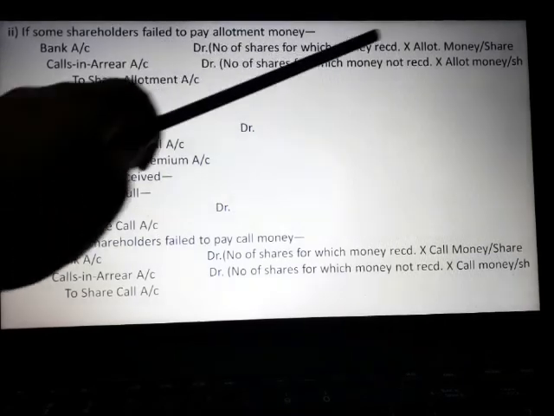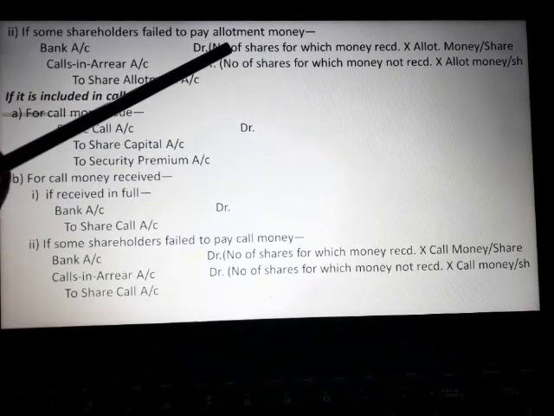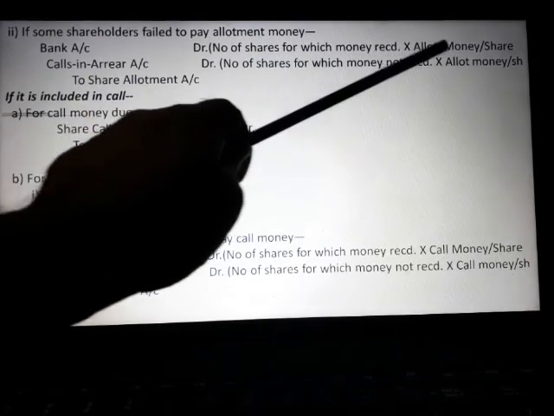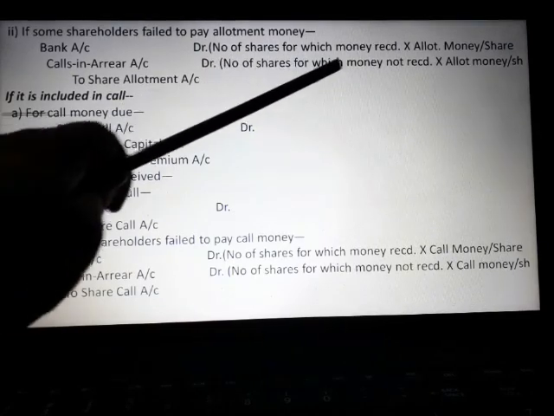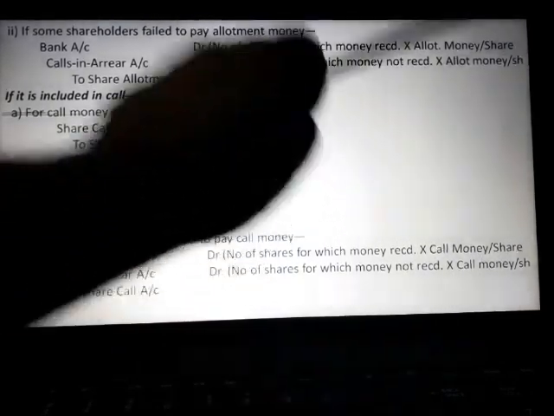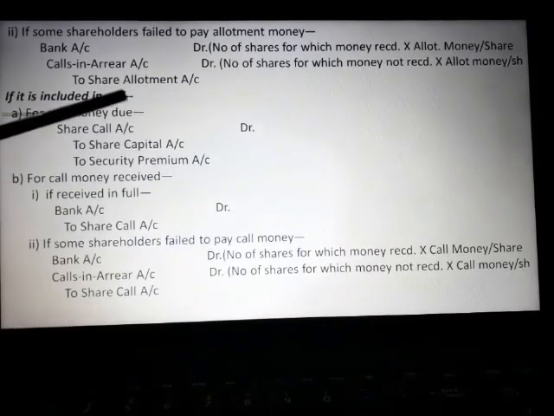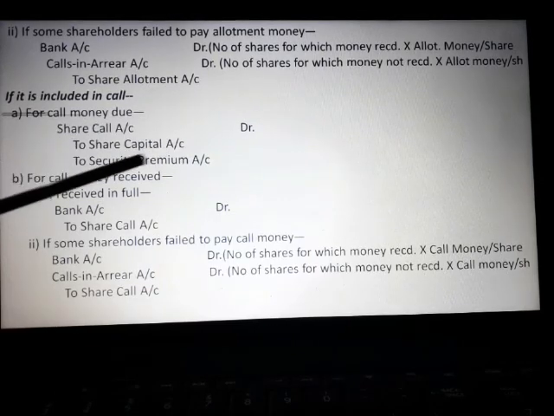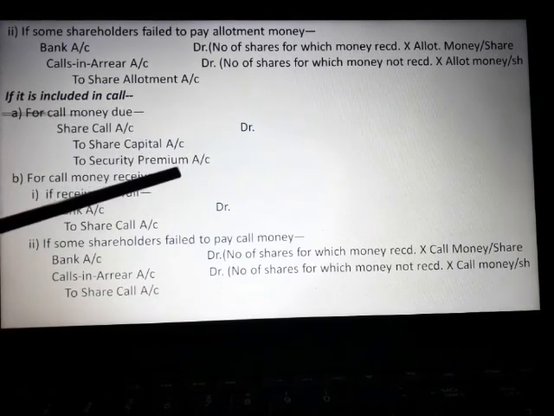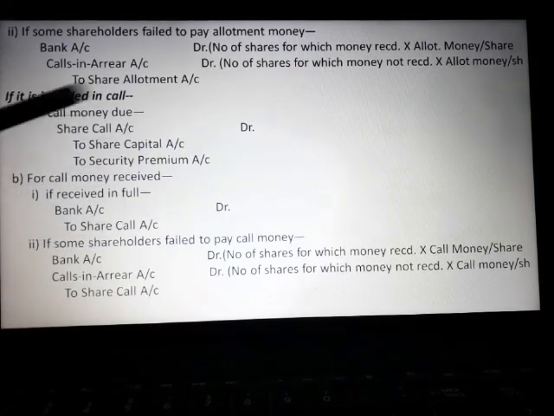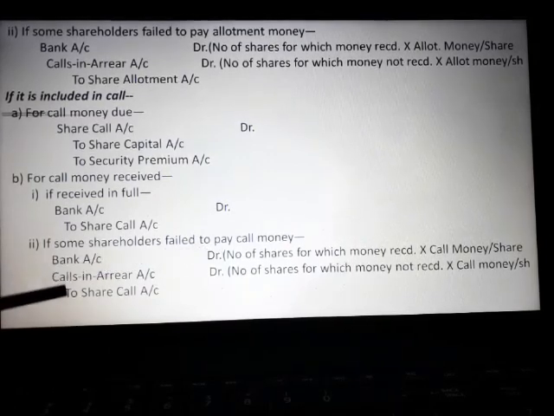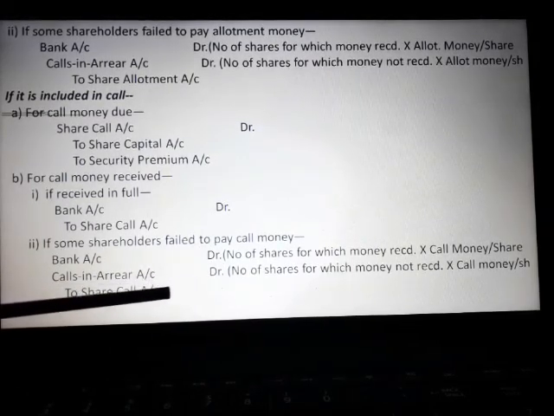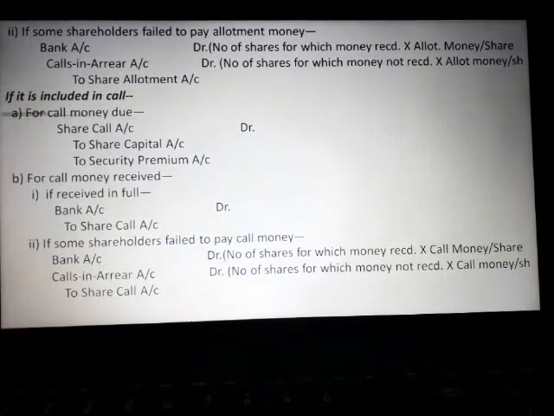And the calculation will be in this way. Bank account will be debited for the number of shares for which money is received into allotment money per share, and calls in arrear account will be debited for the number of shares for which money is not received into allotment money per share. If the premium is included in call, then for call money due, share call account debit, to share capital account, to securities premium account. For call money received in full, bank account debit to share call account. If some shareholders fail to pay call money, then bank account debit, calls in arrear account debit, to share call account. The calculation will be done in the same way.